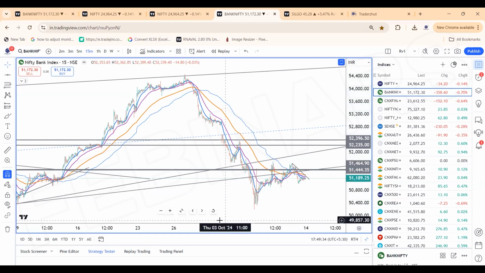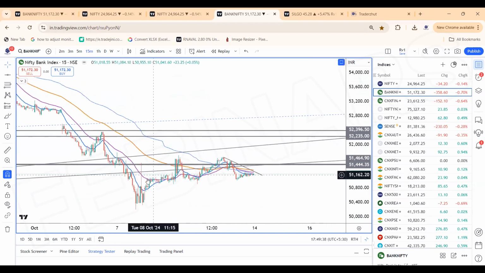The advance, the internal wave counts of the advance, seems to be ABC. The structure seems to be ABC. That's what I personally feel. The clarity has not yet come in the Bank Nifty counts. So Bank Nifty holds the clue for the markets. One more low might be pending.